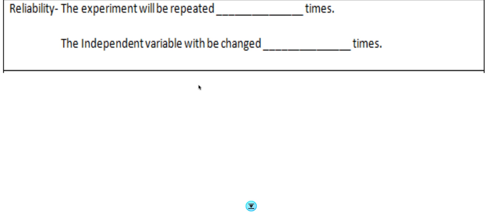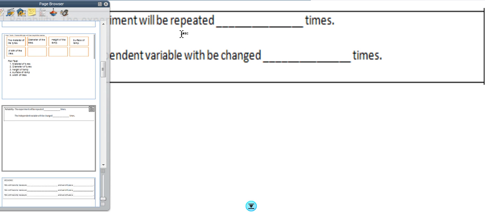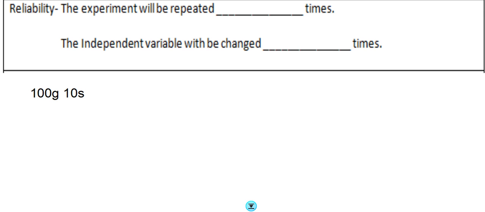And it's not much different in an experiment. Like, let's say, for example, I'm doing my experiment. So the experiment that I'm doing is I'm putting a trolley car on top of a ramp, and I'm running that car down the ramp, and I'm timing to see how long it takes to get to the end of the ramp. And then I'm changing the weight to see if a heavier car affects the time that it will take to get down the ramp. Okay? So let's imagine that I was testing one particular weight, like say 100 grams, and the first time I rolled it down, it took 10 seconds. Now the thing is, I don't know for sure how reliable that is, right?